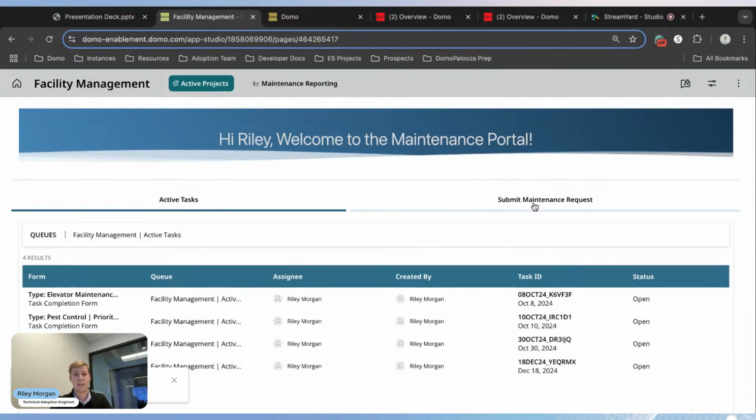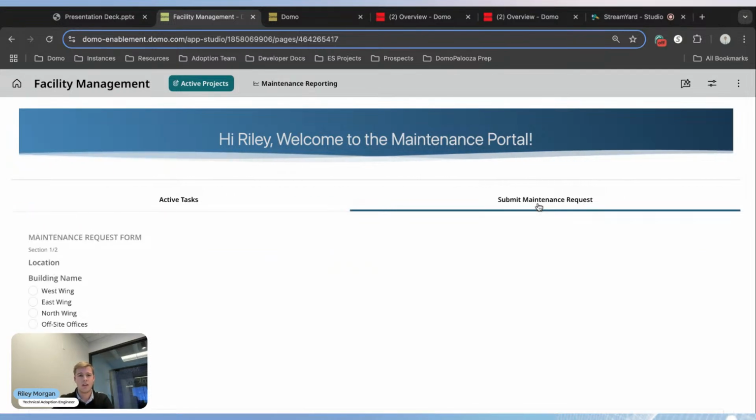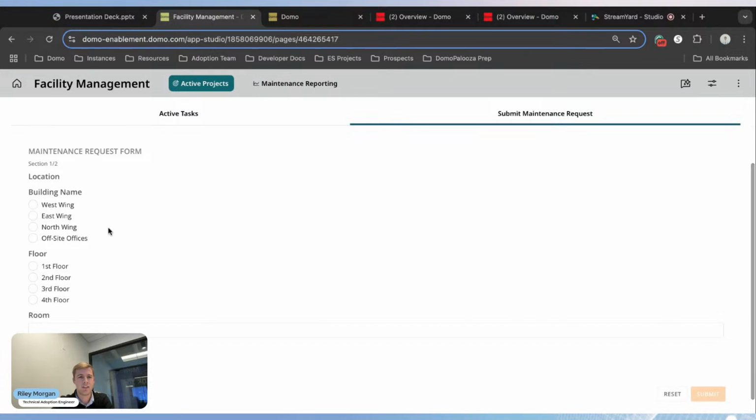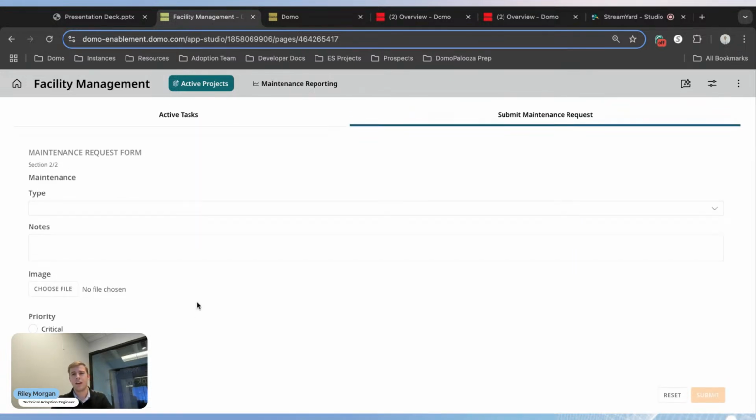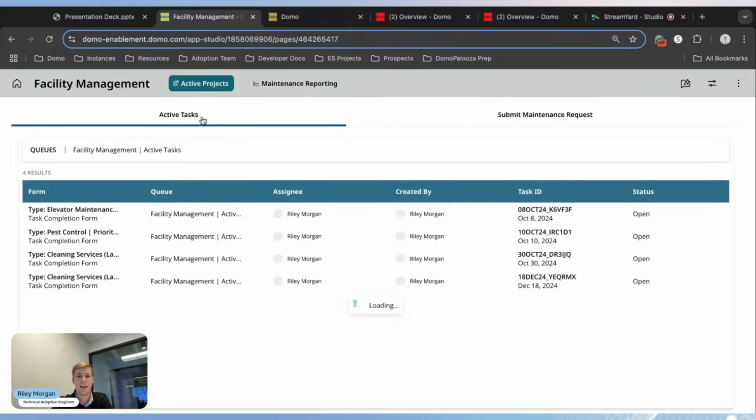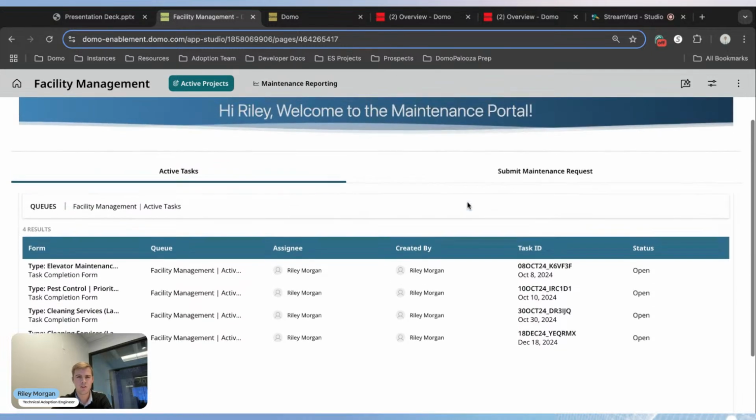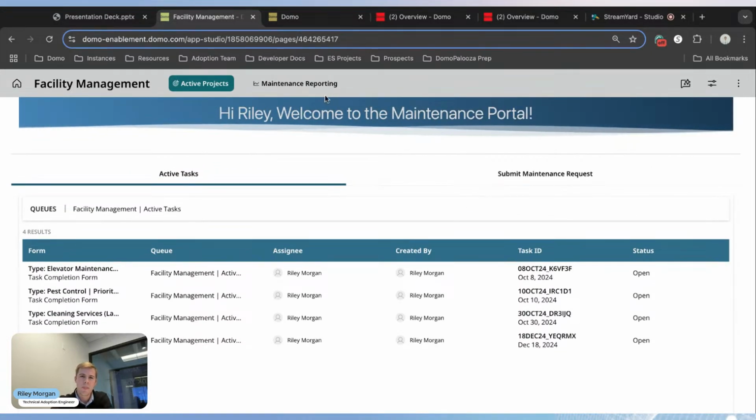If I want to submit a new task to be completed, I can tab over and leverage the Domo forms to input data and submit a task to be completed. And the really cool thing about this form is that behind the scenes, we're going to be using Domo workflows to automate who gets assigned this task, and then adding this task to our queue in Domo. So really powerful front end here.